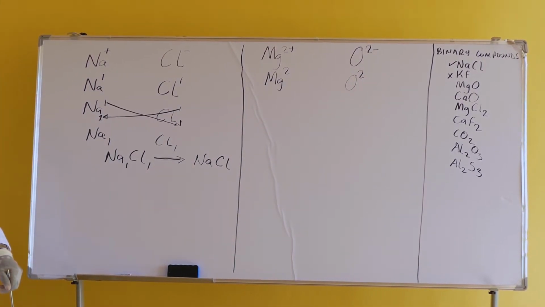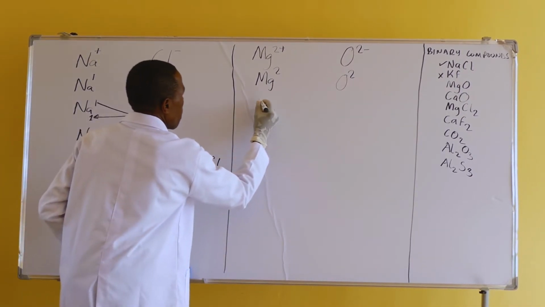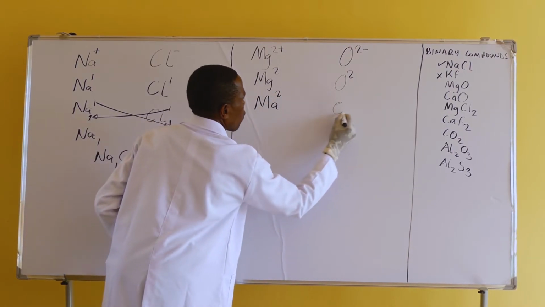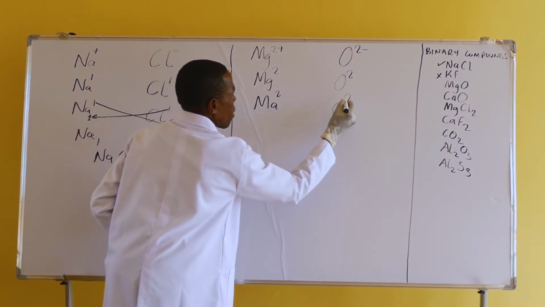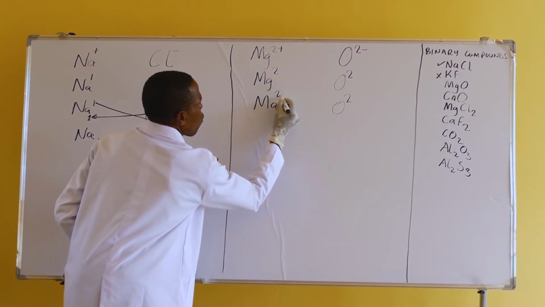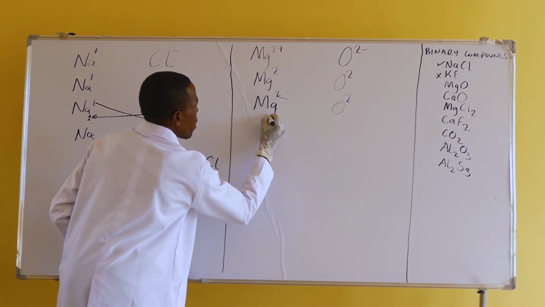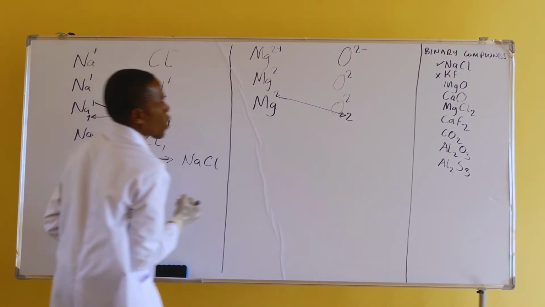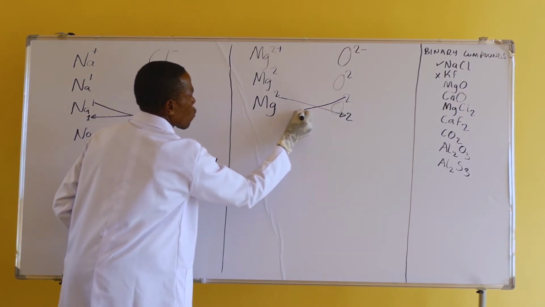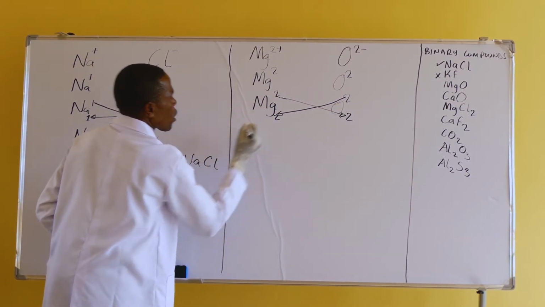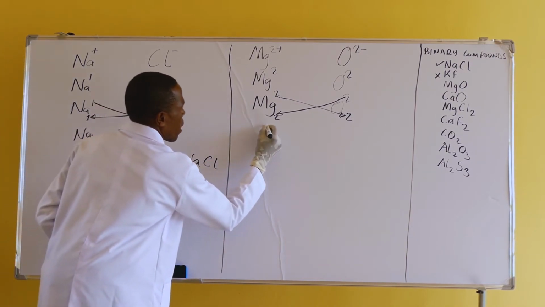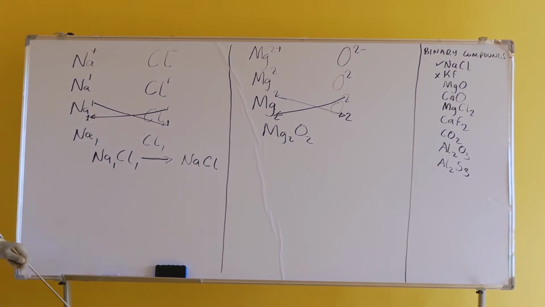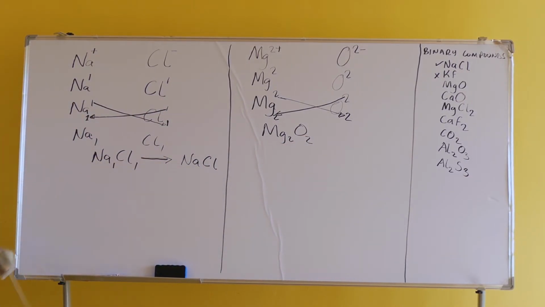over there. Then next, you exchange the valences. So magnesium having a valence of 2, and the oxygen having a valence of 2. So 2 from magnesium will move to oxygen and be written as a subscript over there. And the 2 from oxygen goes to magnesium and will be written as a subscript over there. Then finally we have Mg2O2.